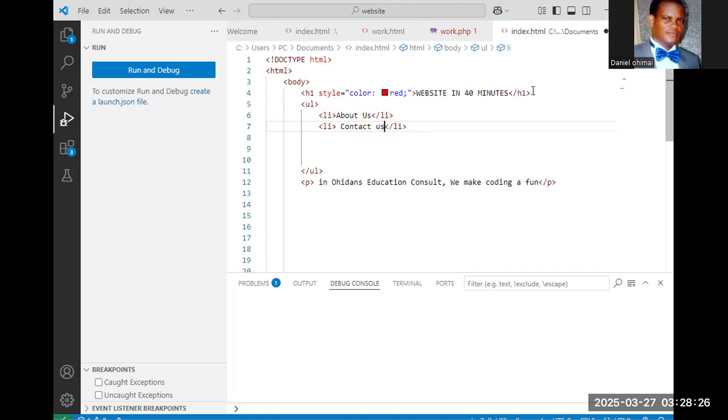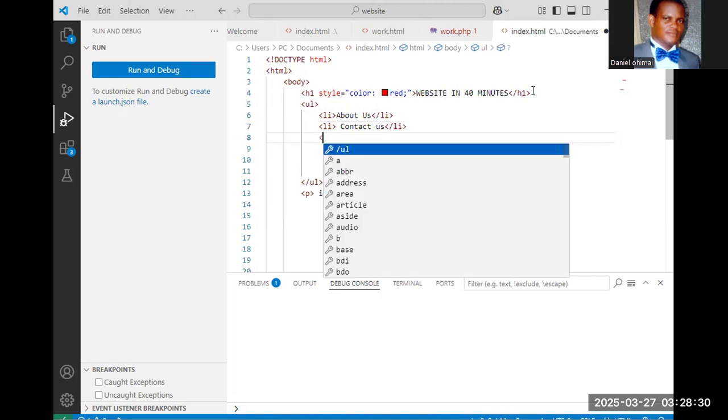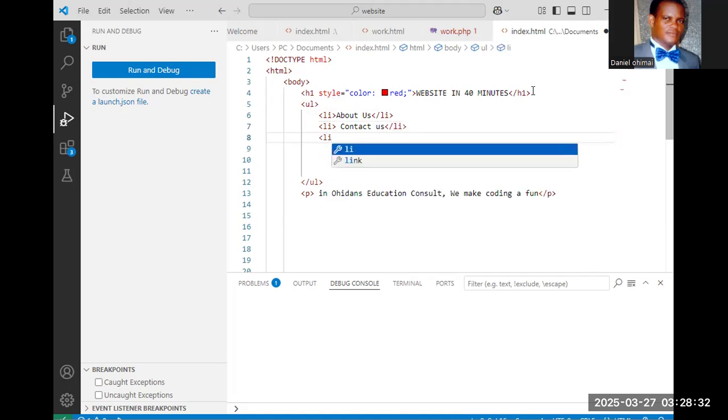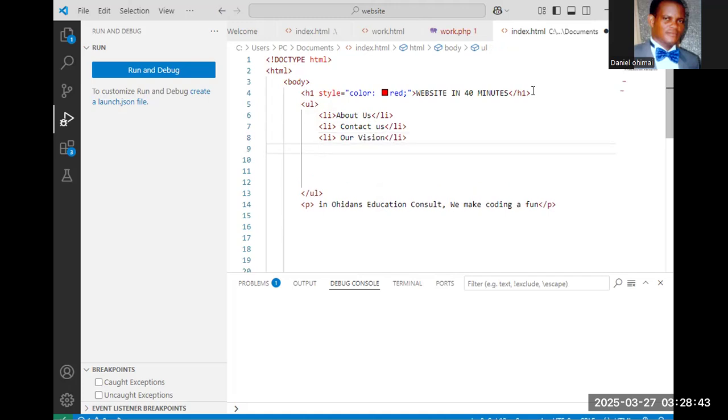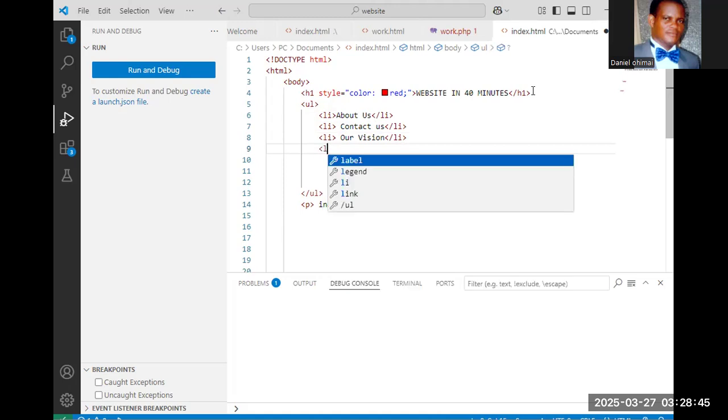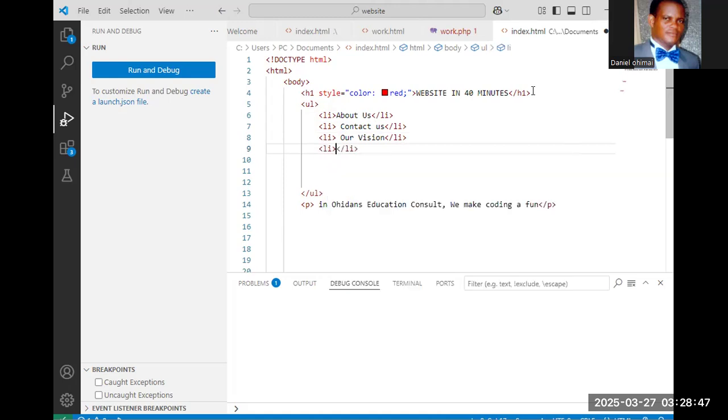Contact us. Then I'll press enter again and create another list item. We will call this one our vision. Then I press enter again, create another list item. I'll call this one our mission.